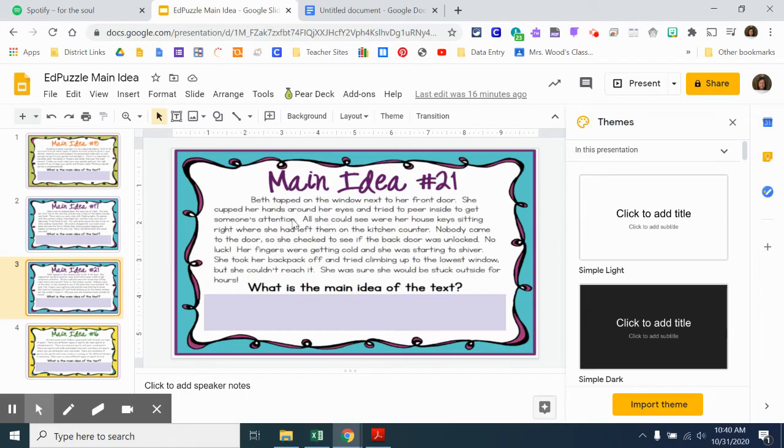So the question's about to pop up, and I want you to look carefully at each one and choose the one that describes not just a little detail, but what's the main idea? What is Beth mostly going through in this passage? All right, boys and girls, hopefully you chose the one that said Beth forgot her keys and was locked out. That tells us what it was mostly about.